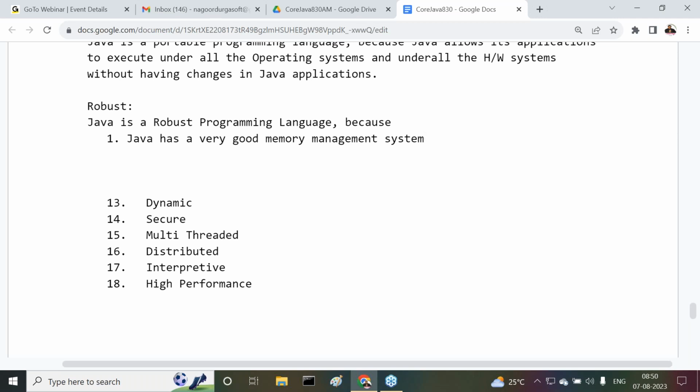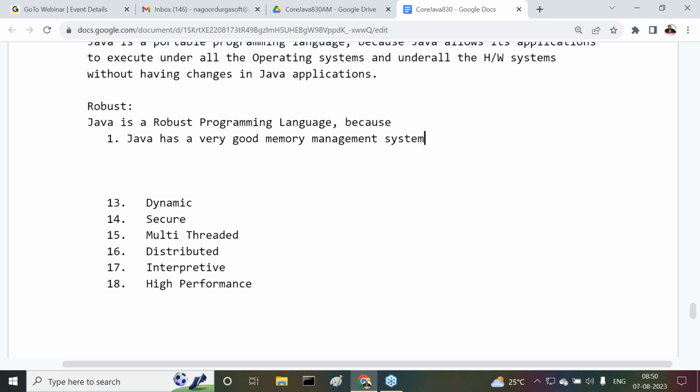I am giving the point. Java uses the heap memory management system. Java uses what memory management system? The heap memory management system. What is this memory management system actually? It is a dynamic memory management system. What is the meaning of a dynamic memory management system? At runtime, it allocates and deallocates memory for the objects as per the JVM requirement, as per the application requirement.